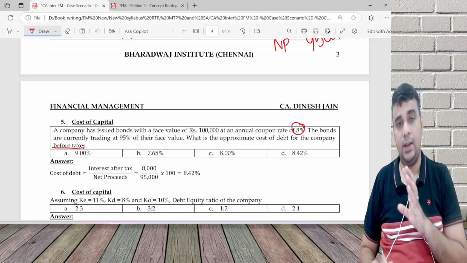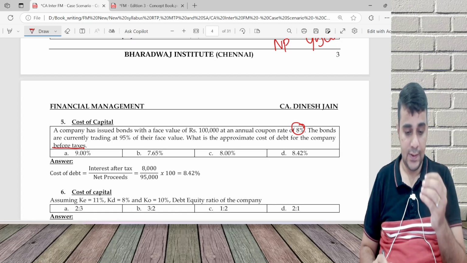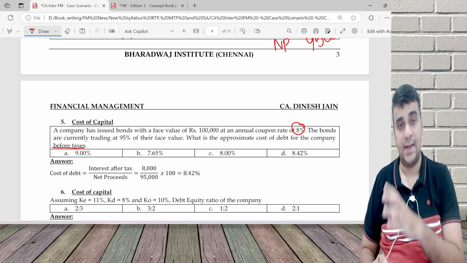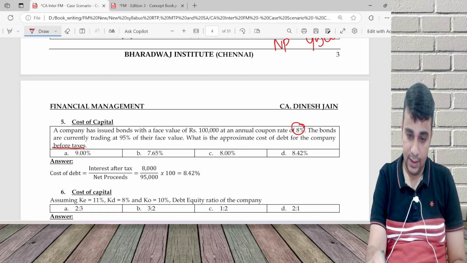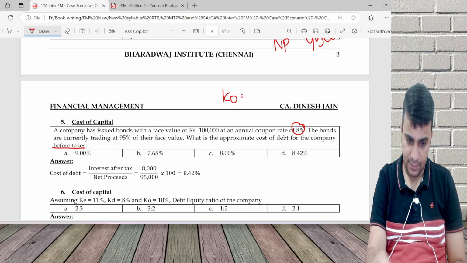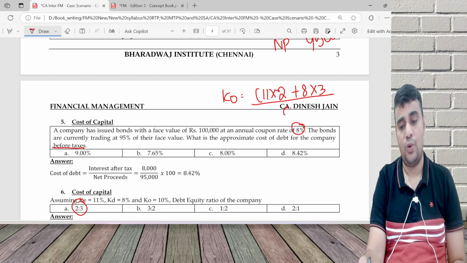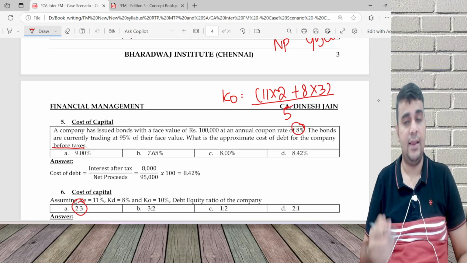Assume KE 11, KD 8, KO 10. What is the debt equity ratio of the company? The weights are not given. One option is, you can say weight of equity is X, weight of debt is 1 minus X, and then try to get the weights. I'm going to do a smarter way. KO is nothing but 11 into whatever weights they have given, 2 plus 8 into 3, whole divided by 5. If I get 10, that is the right answer.